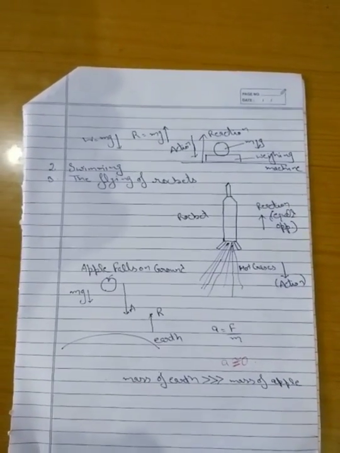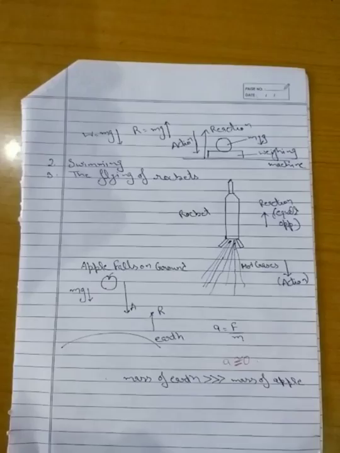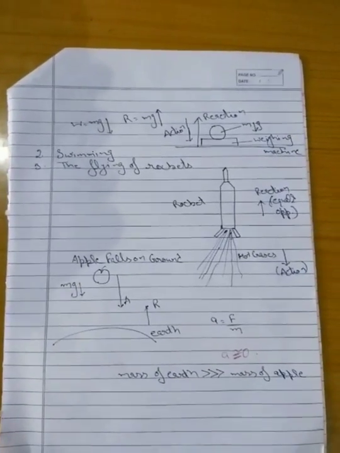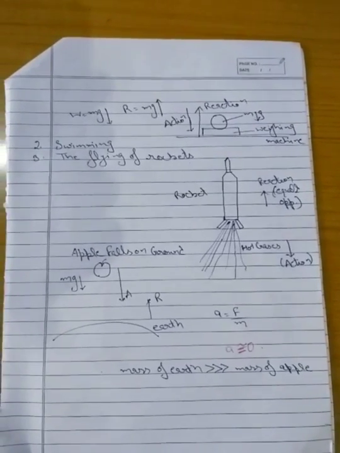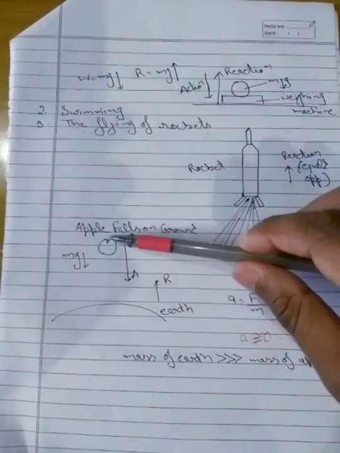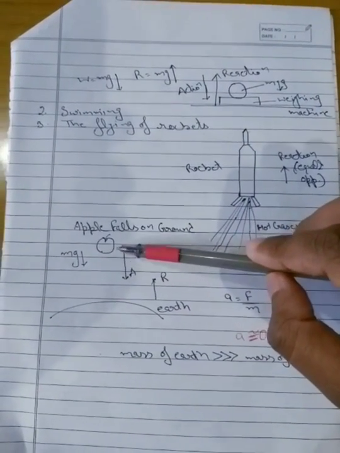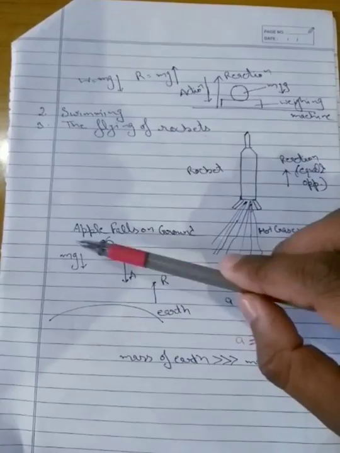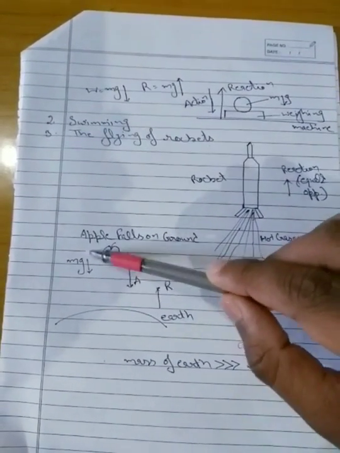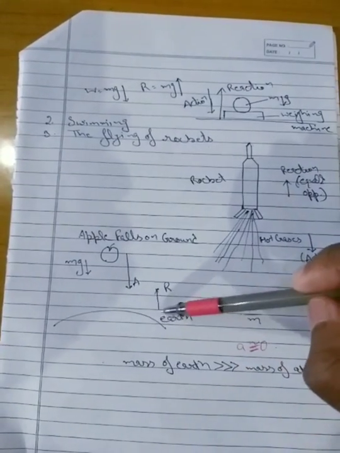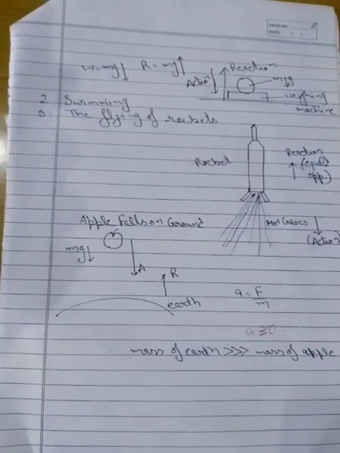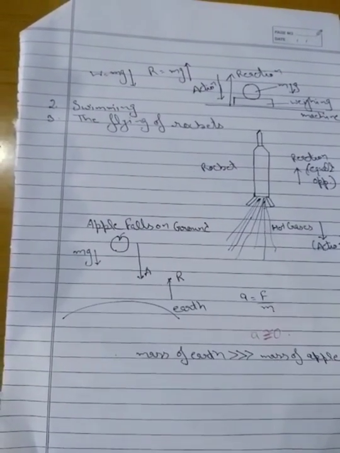Now I have demonstrated only a few examples, but in our day-to-day life you can experience a lot of examples which are based on Newton's laws of motion, and try to make a list of all these. Now our last example is that if an apple under the action of gravitational force of earth falls on the ground, that is action mg acts in the downward direction on the earth, and equal and opposite reaction, that is R equal to mg, acts on the earth, but the earth doesn't move in the upward direction.